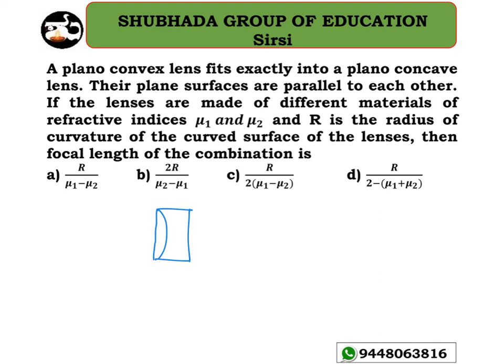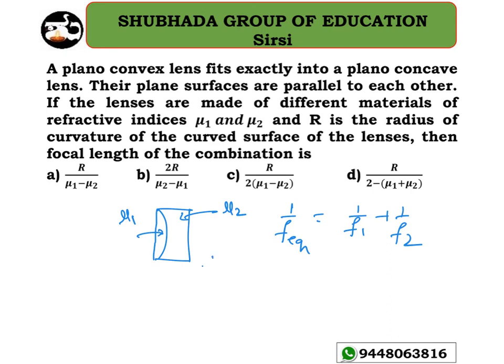So this is mu1 and this is mu2 here, and R is the radius of curvature of the curved surface of the lens. Then the focal length of the combination, as you know, the equivalent focal length is 1 divided by f1 plus 1 divided by f2. This is what we have derived already.